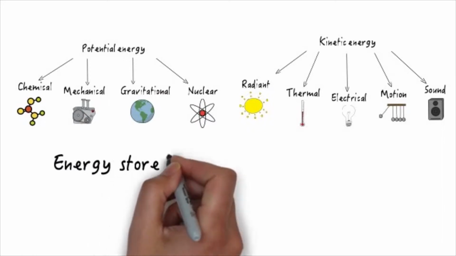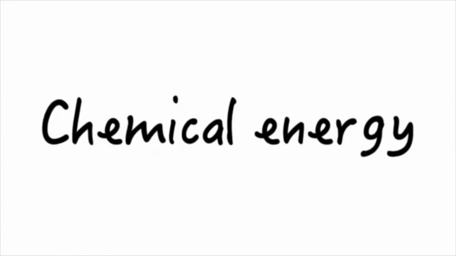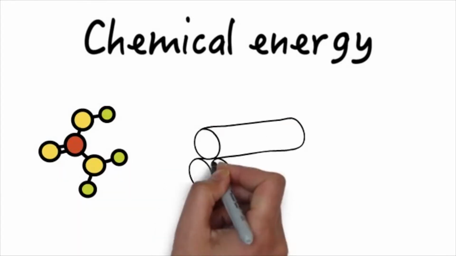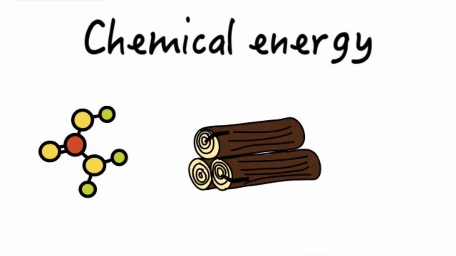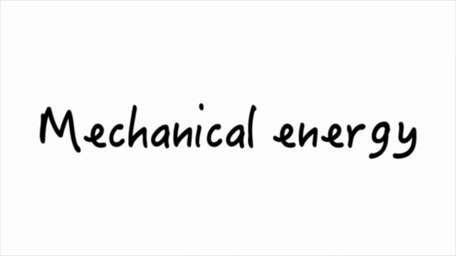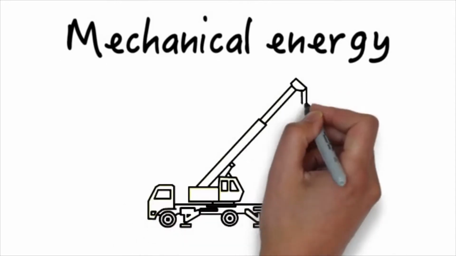Potential energy is energy stored in something, energy that has not been released or transformed yet. Here are some examples of potential energy. Chemical energy: energy that holds particles together. In order to raise heat, we transform the potential energy stored in a piece of wood into thermal energy by burning it. Mechanical energy: objects that are being stretched or are subject to some kind of tension hold mechanical energy.